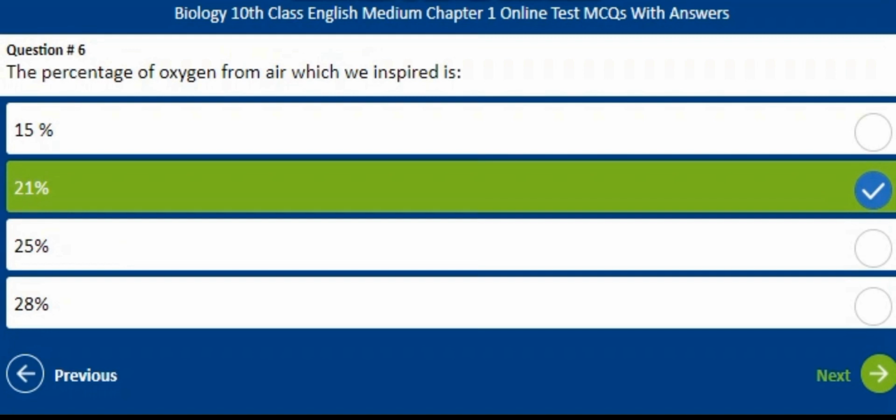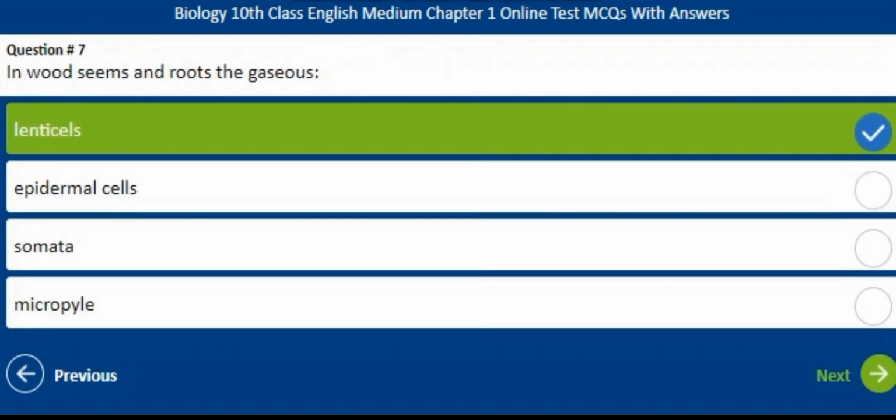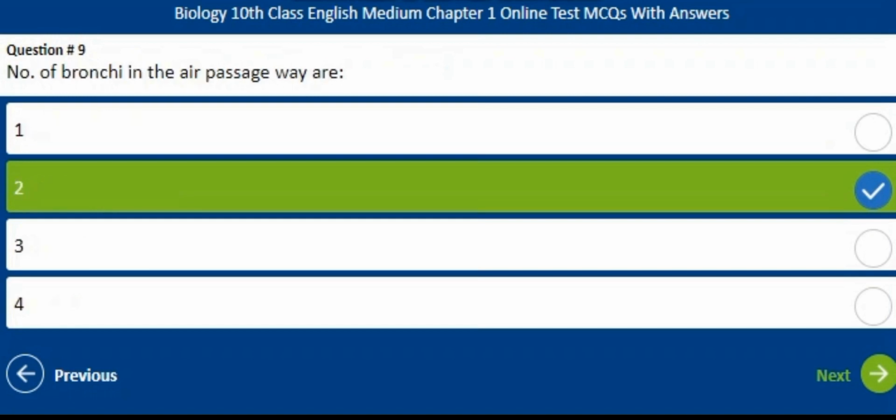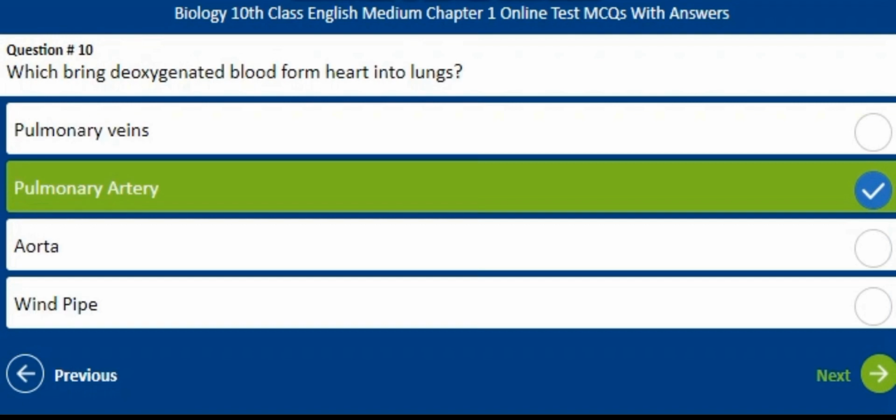The percentage of oxygen from the air which you inspire is dash. The correct answer is B, 21% in the air we inspire. In woody stems and roots, the gaseous exchange occurs through? The correct answer is A, lenticels. In man, the system of gaseous exchange is dash. The correct answer is B, respiratory system. The number of bronchi in the air passageway is? The correct answer is B, 2.